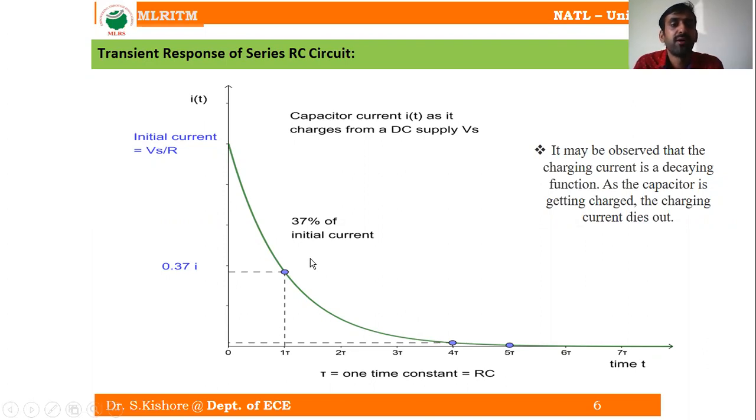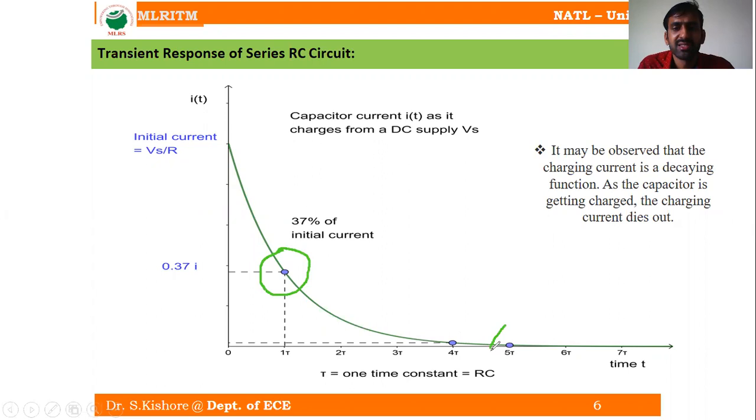If we substitute tau is equal to 1 in e power minus tau, we can have 0.37 I. That means 37% of the initial current. As you can observe from this figure, we get around 37% of the initial current at the time constant tau is equal to 1.